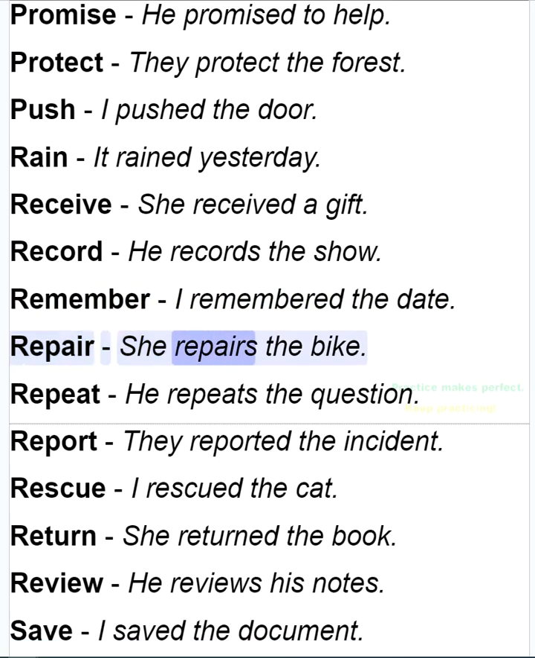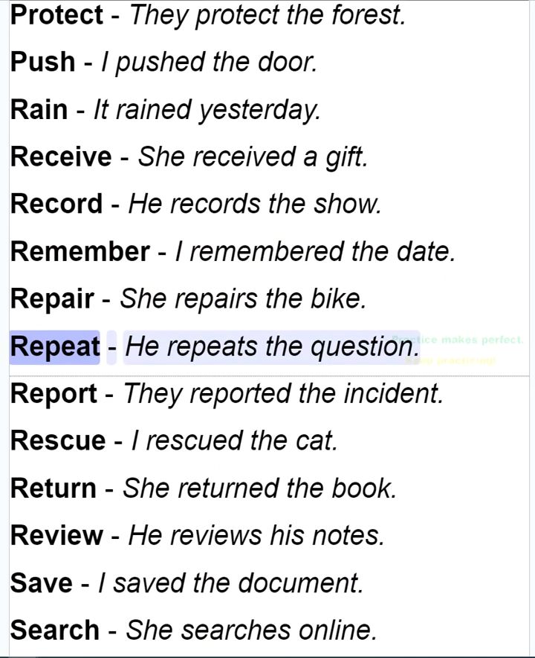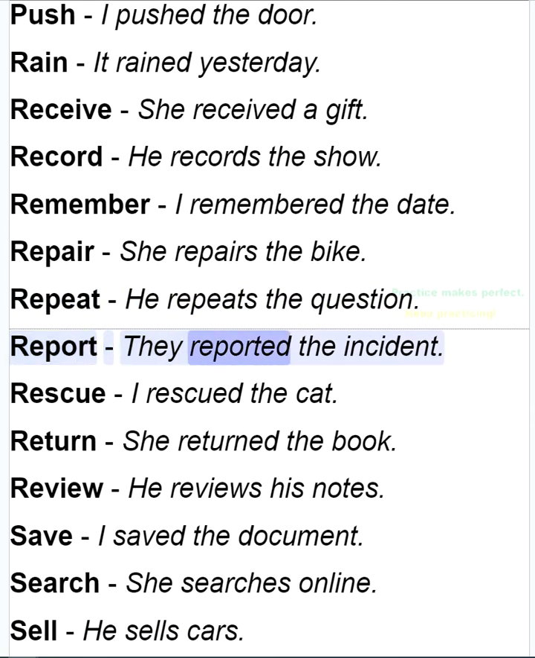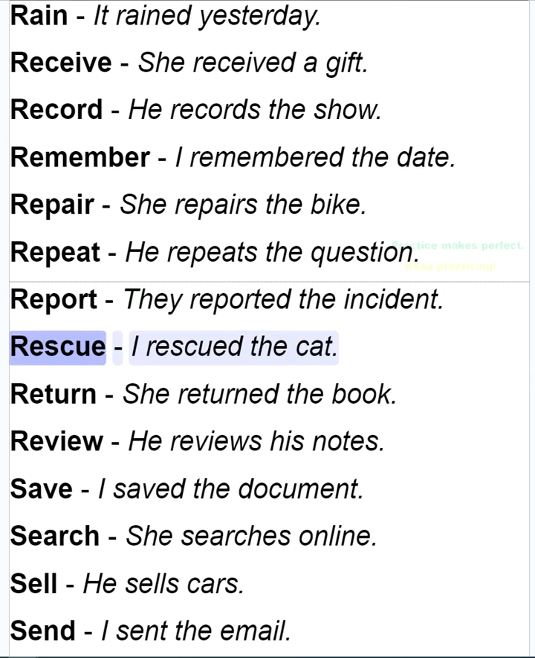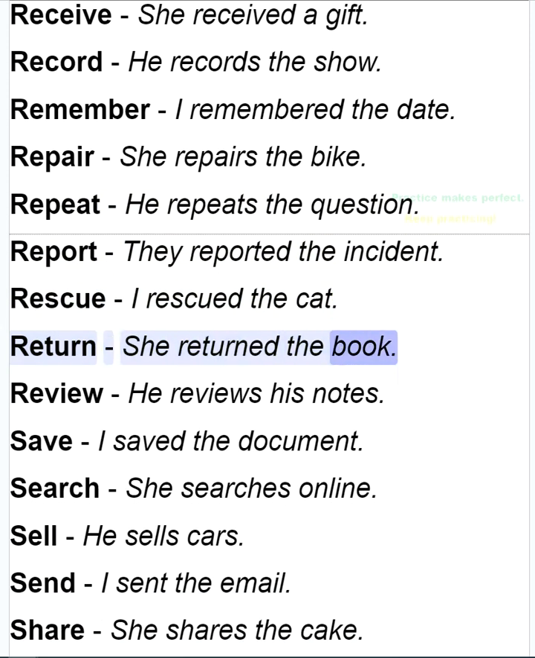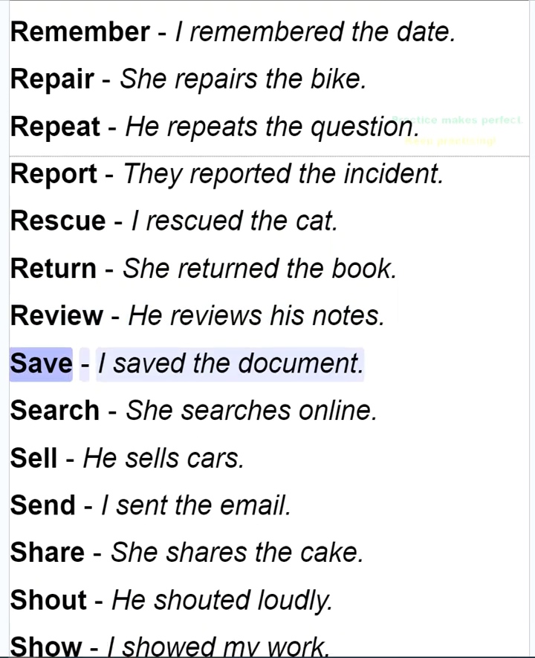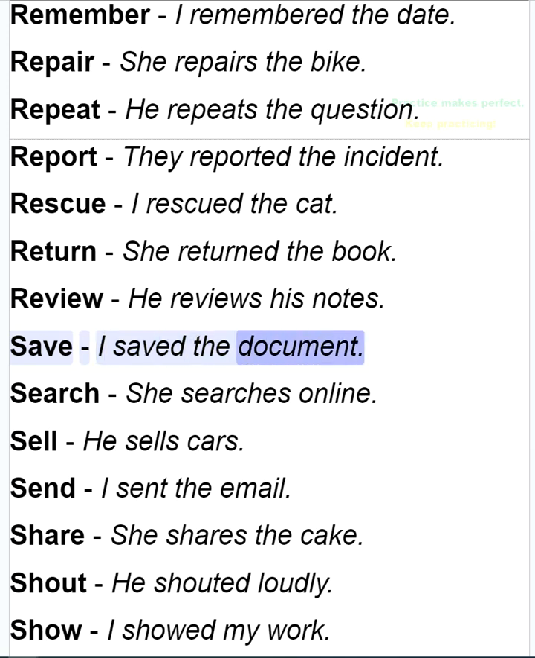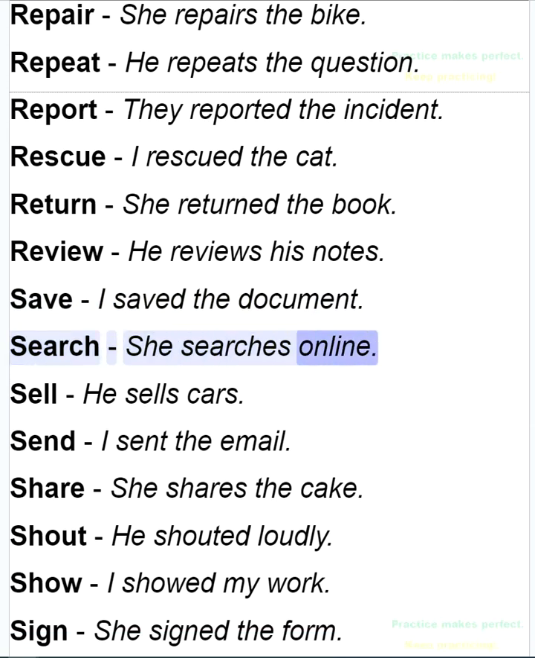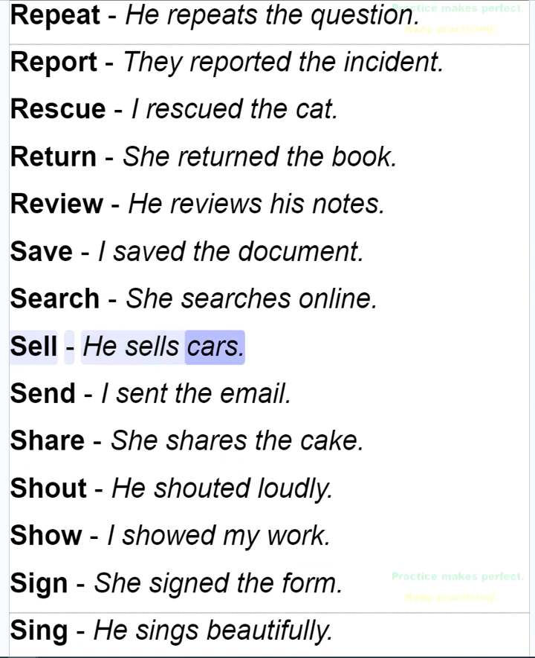Repair, she repairs the bike. Repeat, he repeats the question. Report, they reported the incident. Rescue, I rescued the cat. Return, she returned the book. Review, he reviews his notes. Save, I saved the document. Search, he searches online. Sell, he sells cars.